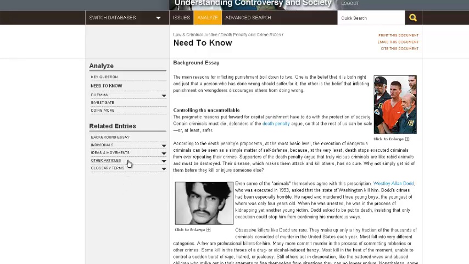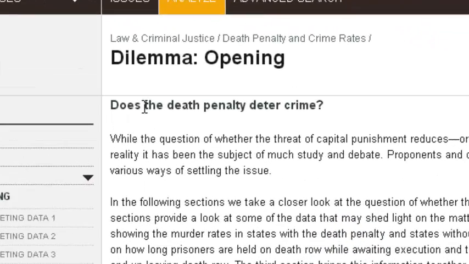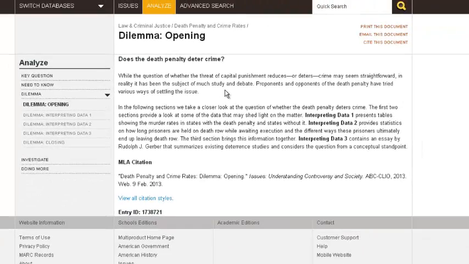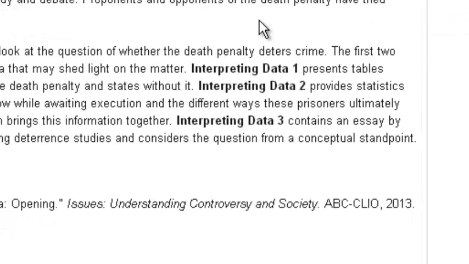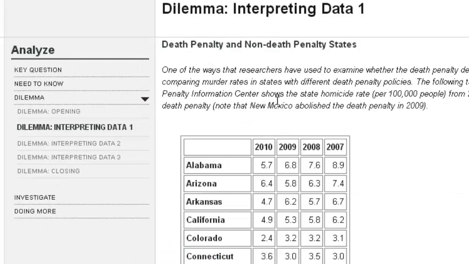But the real meat of this analyze section is the dilemma section. So when I click on dilemma and I go to the opening, it asks again, does the death penalty deter crime? Again, a little quick opening, and it tells you what you're about to read. There's three documents: Interpreting Data 1, Interpreting Data 2, and Interpreting Data 3. And it explains what they are briefly. And then when you click on the actual document on the left-hand side, it brings you to the actual document.